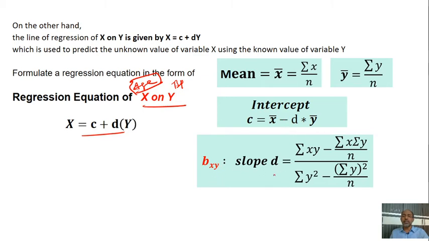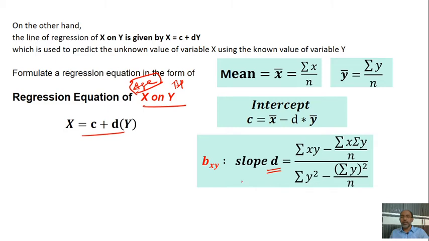So bxy is the same slope, where the numerator part is the same: sigma xy minus sigma x into sigma y by n, divided by sigma y square minus sigma y whole square by n.